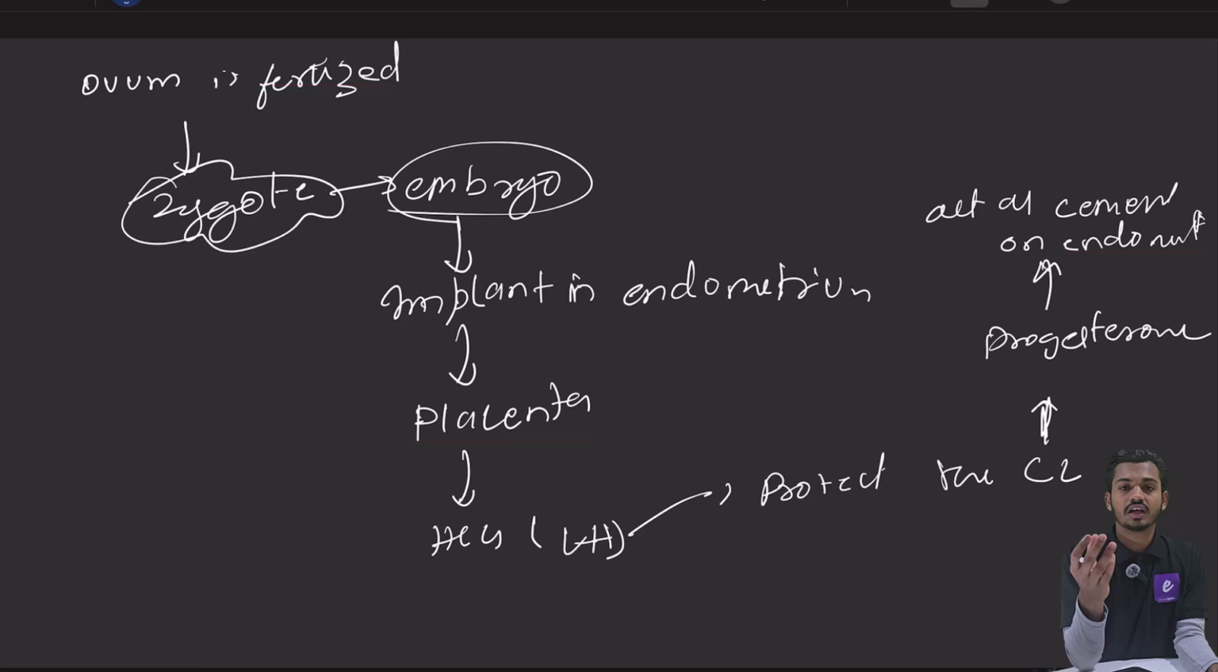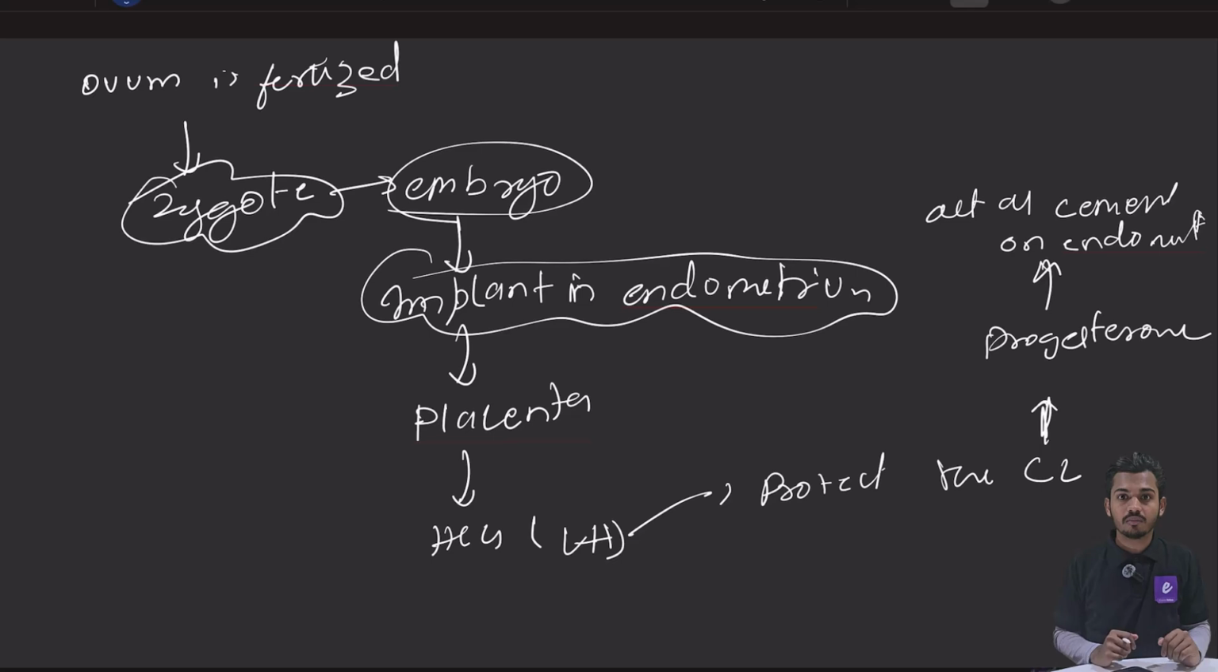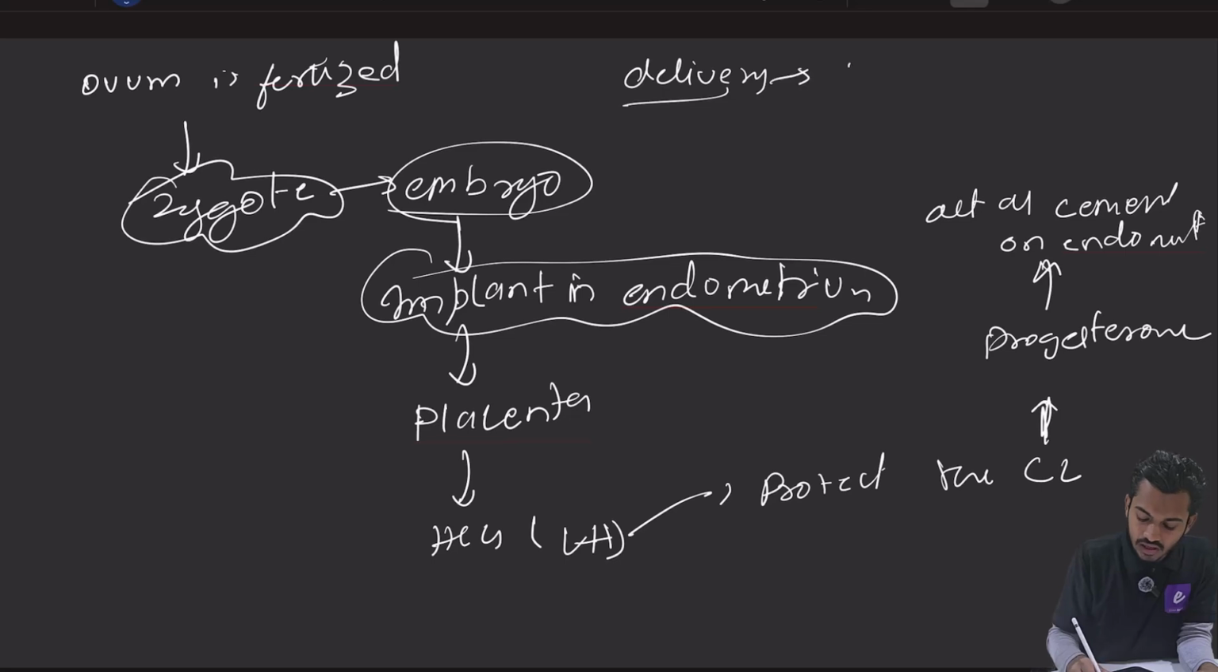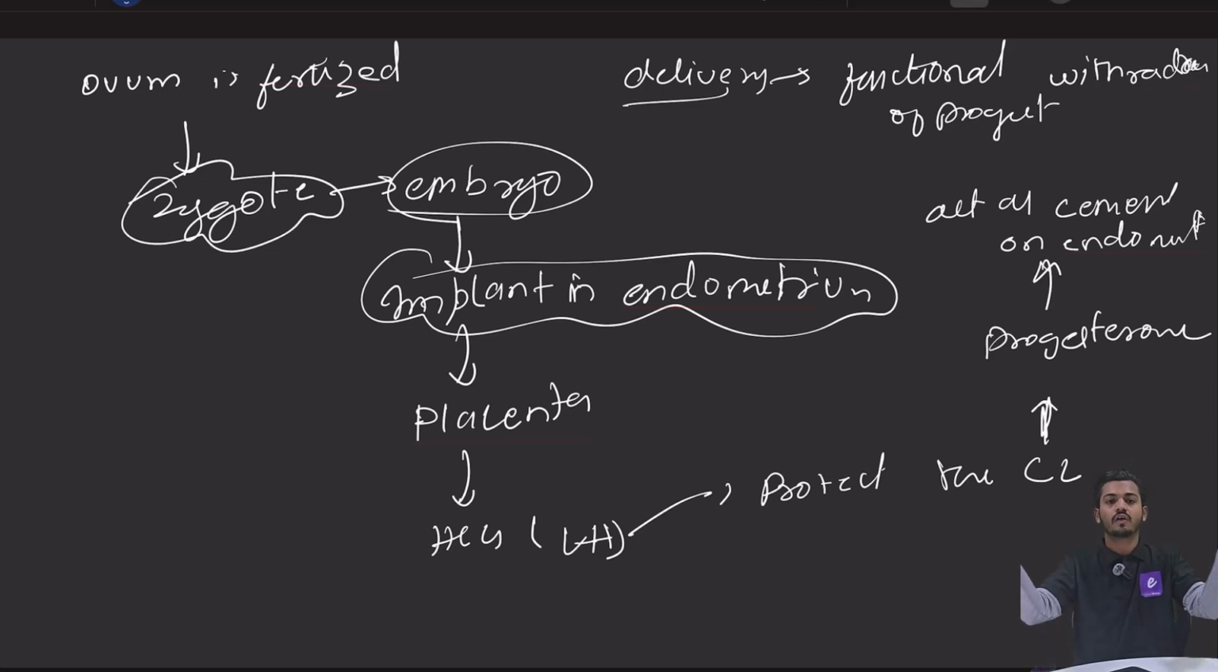If the endometrium is shed after fertilization, where will the embryo implant? That is why progesterone is holding the endometrium, so that the embryo can implant and the fetus can develop in the endometrium. If progesterone goes, this endometrium will fall and the fetus will come out. Right? This is what happens at the time of delivery. What happens at the time of delivery? There will be functional withdrawal of progesterone, due to which progesterone will not work, and what else will happen?